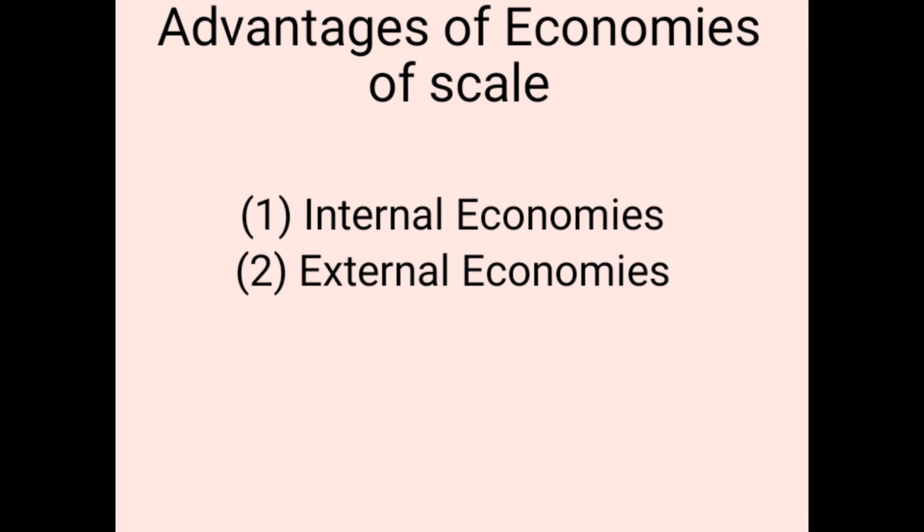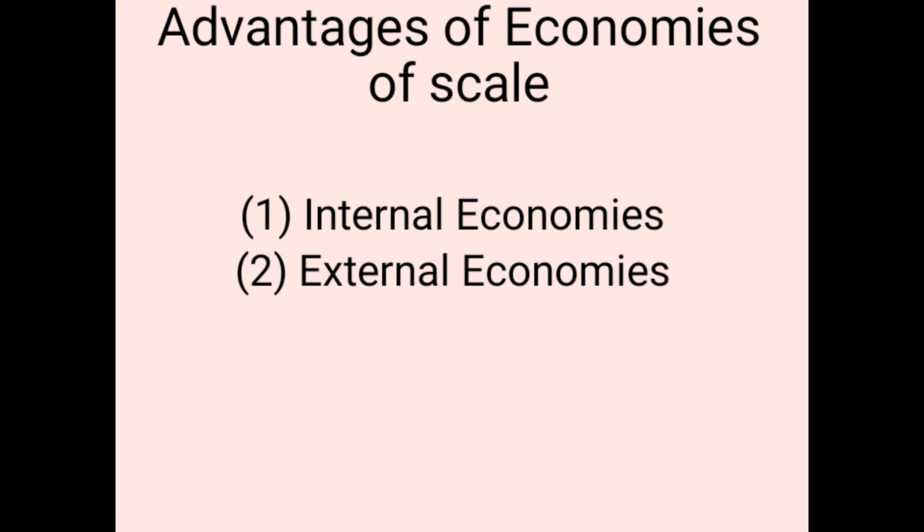These advantages are known as internal economies. These advantages are achieved by the firm that expands. They are individual advantages of the firm, that is, advantages of expansion of the firm. Correct?